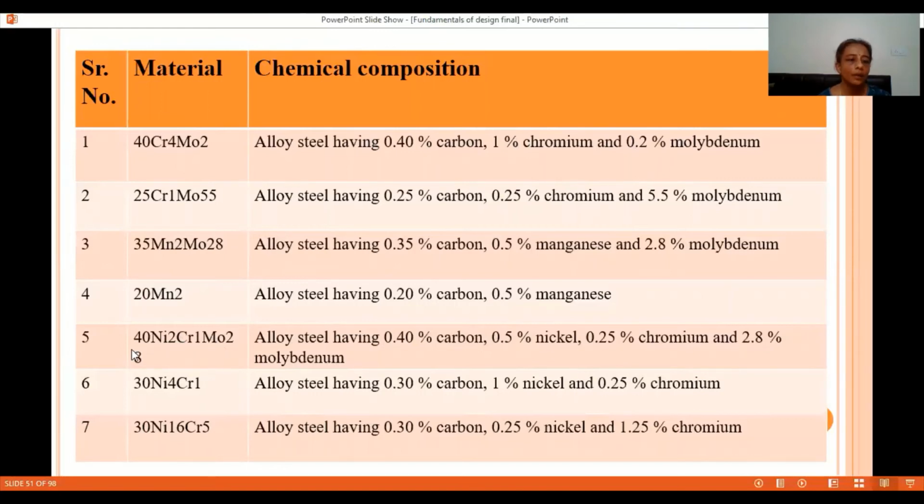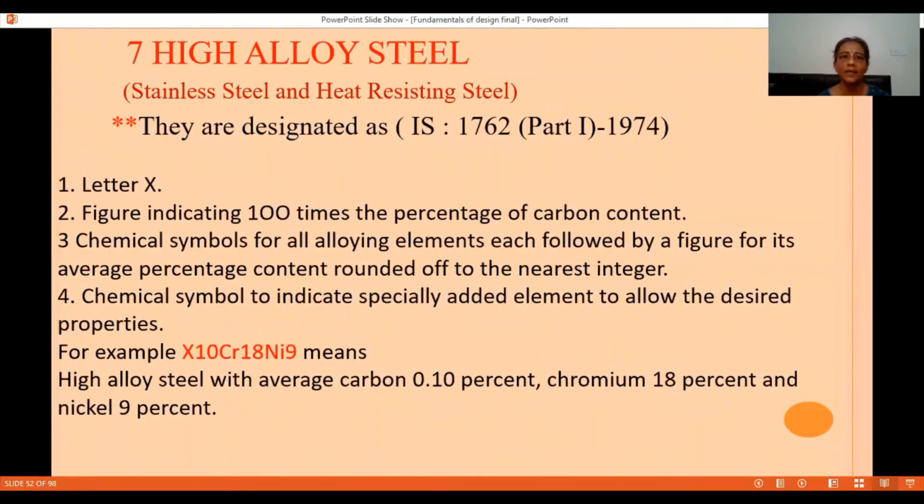We will see here 40Ni2Cr1Mo28. So here this is low and medium alloy steel with 0.40% carbon. Nickel multiplication factor is 4, so 2 upon 4, 0.5% nickel. Chromium also we have to divide by 4, so 1 upon 4, so 0.25% chromium. And molybdenum multiplication factor is 10, so we need to divide it by 10, so 28 by 10 is 2.8% molybdenum. I hope you have understood. So you can practice the remaining chemical compositions with the materials for low and medium alloy steel.